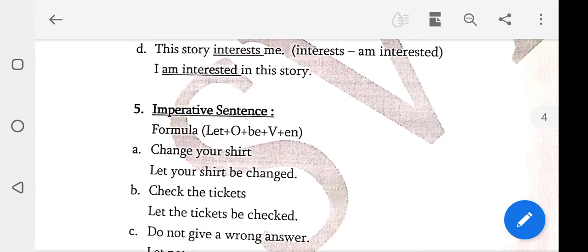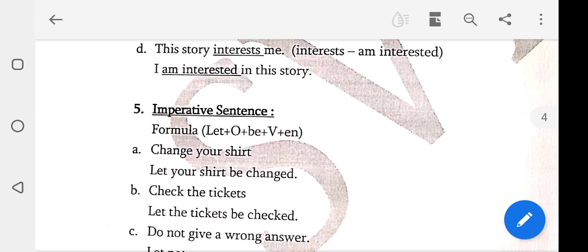Let plus object plus be plus verb 3 (past participle). Change your shirt. This is an example. Change your shirt. In this imperative sentence, add let. Let your shirt be changed.